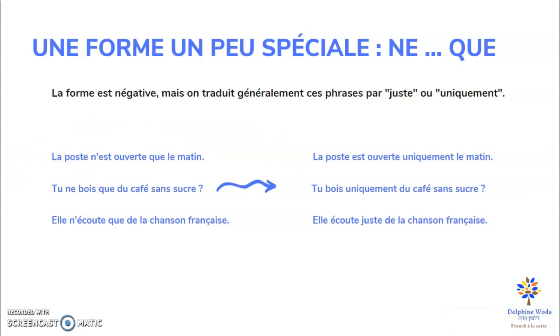The post office is open only in the morning. Tu ne bois que du café sans sucre means tu bois uniquement du café sans sucre. You drink only coffee without sugar. And the sentence here, elle n'écoute que de la chanson française, means elle écoute juste de la chanson française. She listens just to French music.